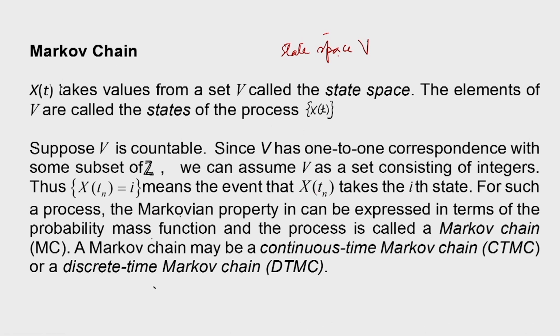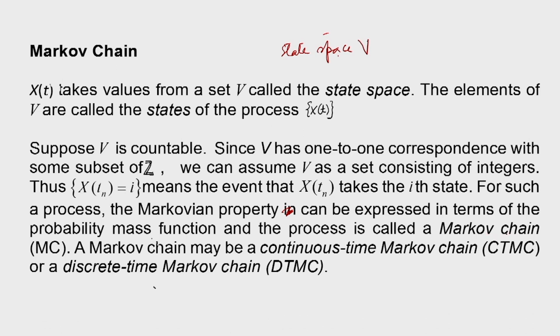For such a process, the Markovian property can be expressed in terms of the probability mass function. Earlier we defined the Markovian property in terms of the probability distribution function, but now if the state space is finite or countable, we can express it in terms of the probability mass function, and the process is called a Markov chain. So we have now defined a Markov chain.